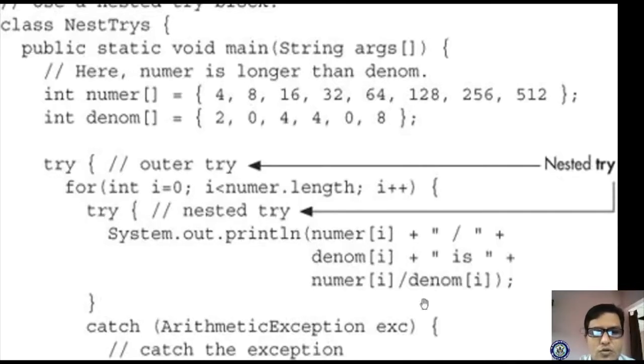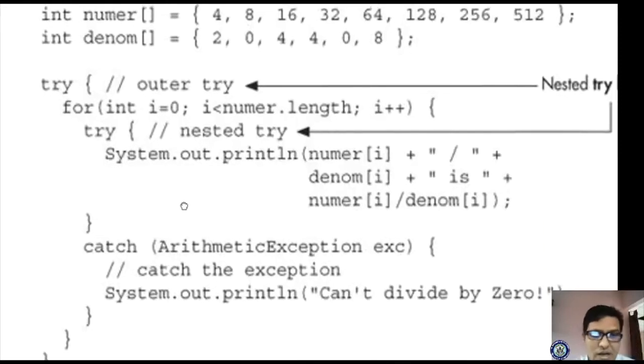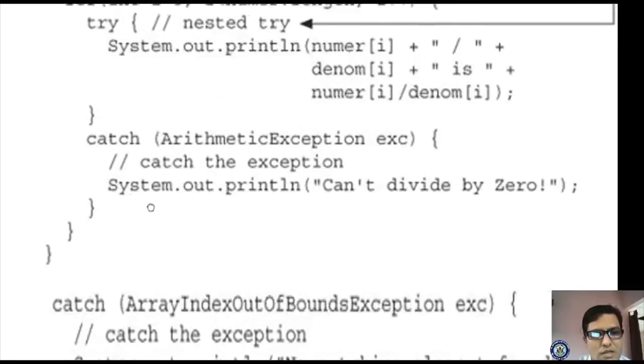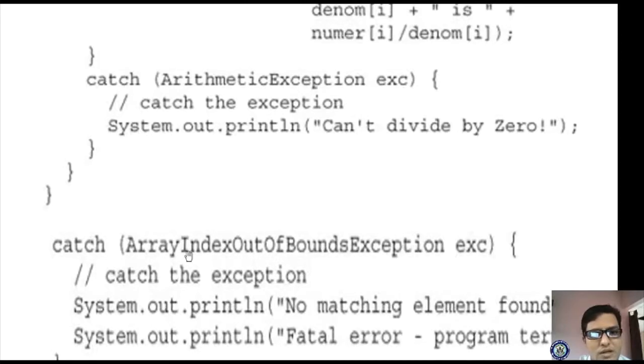In the inner try you are processing, and this inner try's catch is this one, arithmetic exception only. The arithmetic exception ends here, and the outer catch block is specified here, array index out of bound exception.